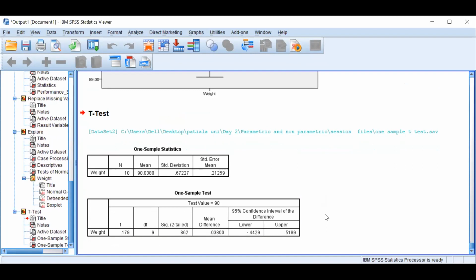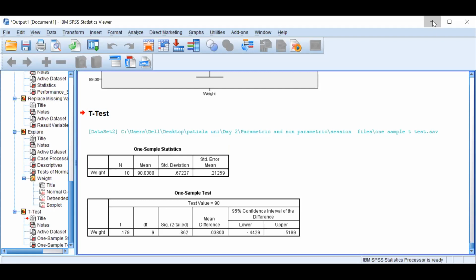बताएं? इस सैंपल में क्या हुआ? सिग्निफिकेंस लेवल 0.05 से ज्यादा है. Then इसका मतलब? It will be accepted. Acceptable. Null is accepted. What was the null? That whatever claim company is making, it is true. True. है ना? Okay. चलिए, this was one sample t-test.